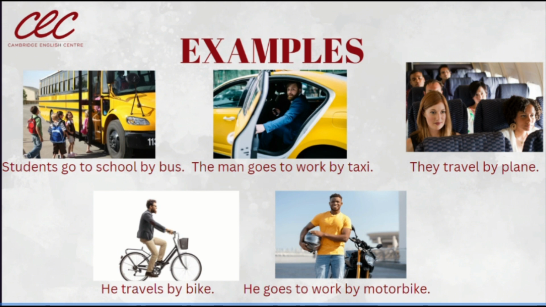Now, let's see some examples here. Yes, we have 5 examples using different verbs. Not only travel, but we are using also other verbs. For example, in the first picture, as you can see here, you can see some students. They are children and they are going to school. So we can say students go to school by bus. Yes, go to school by bus. This is the mean of transportation here. Go to, el lugar al que nos referimos, ir a. Yes, go to school by bus.